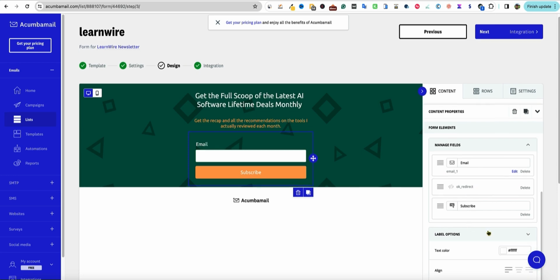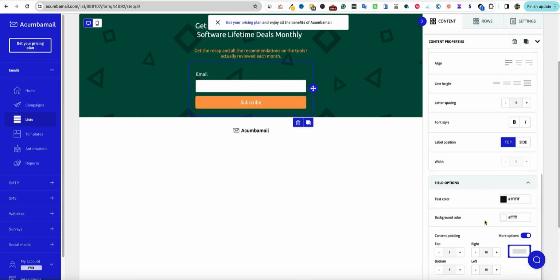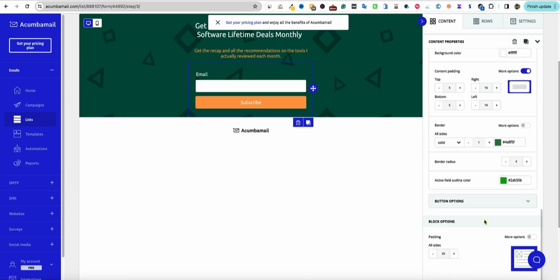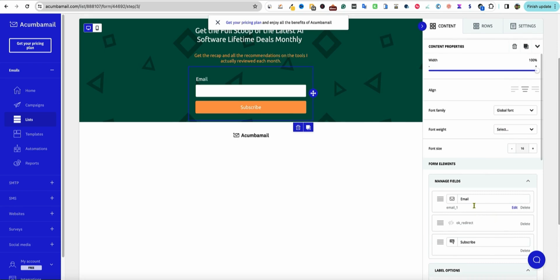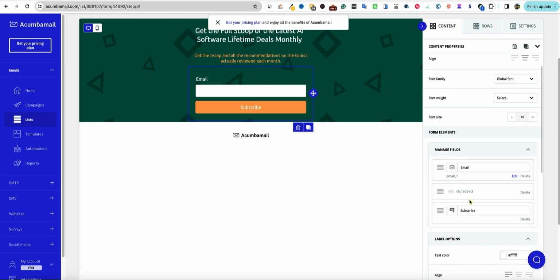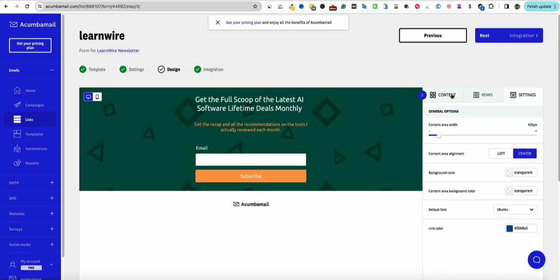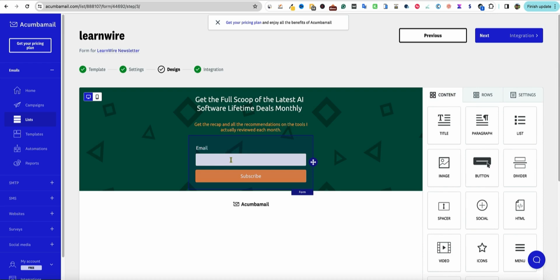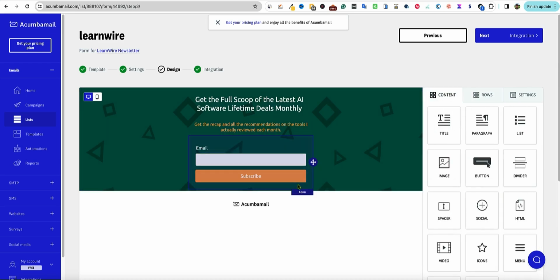Where is the part? We have label options, field options. There's a lot of customization, technical customization right here as well. That's cool. Trying to see where manage fields. Where is the plus button? Subscribe, redirects. Where can I add? It should be right here where I can add something. And maybe this is because the one that I chose doesn't have it, and maybe I'm not able to adjust that.